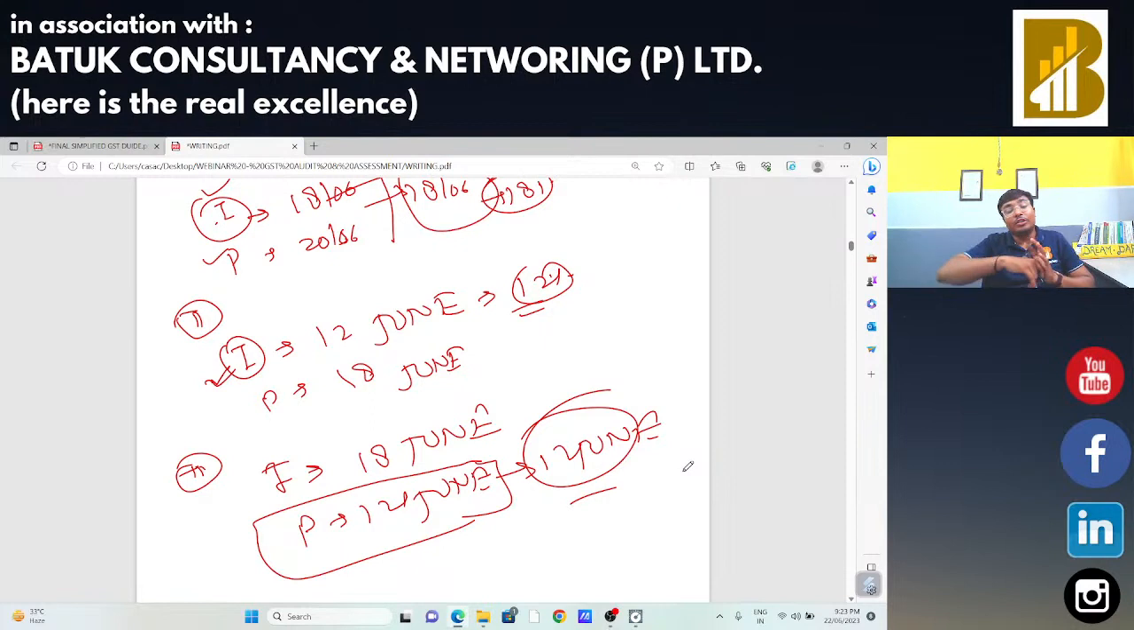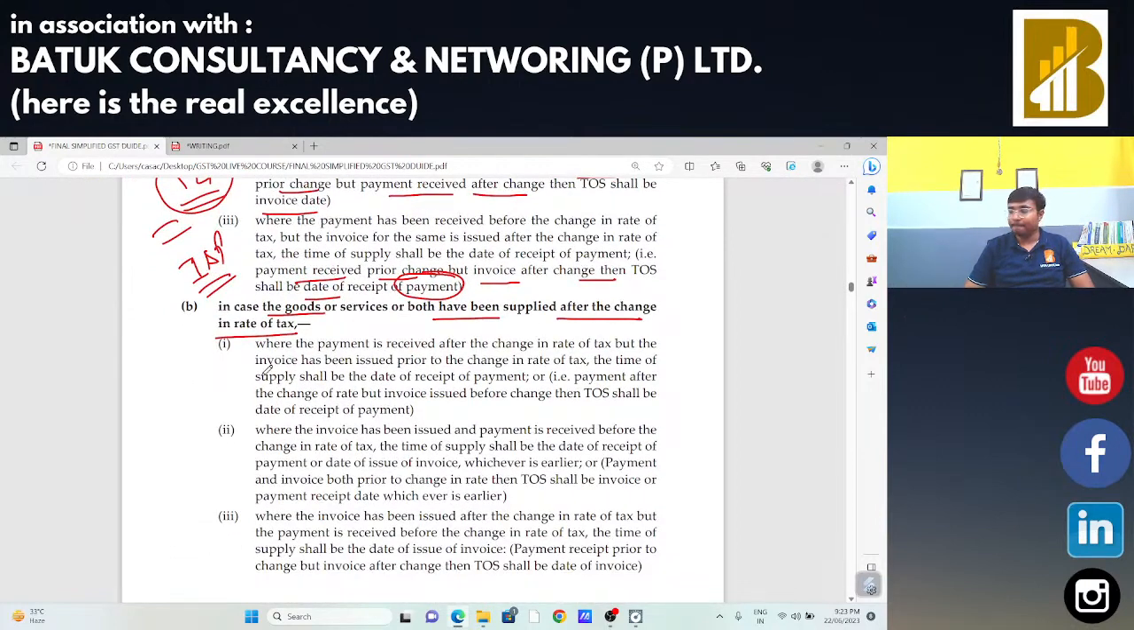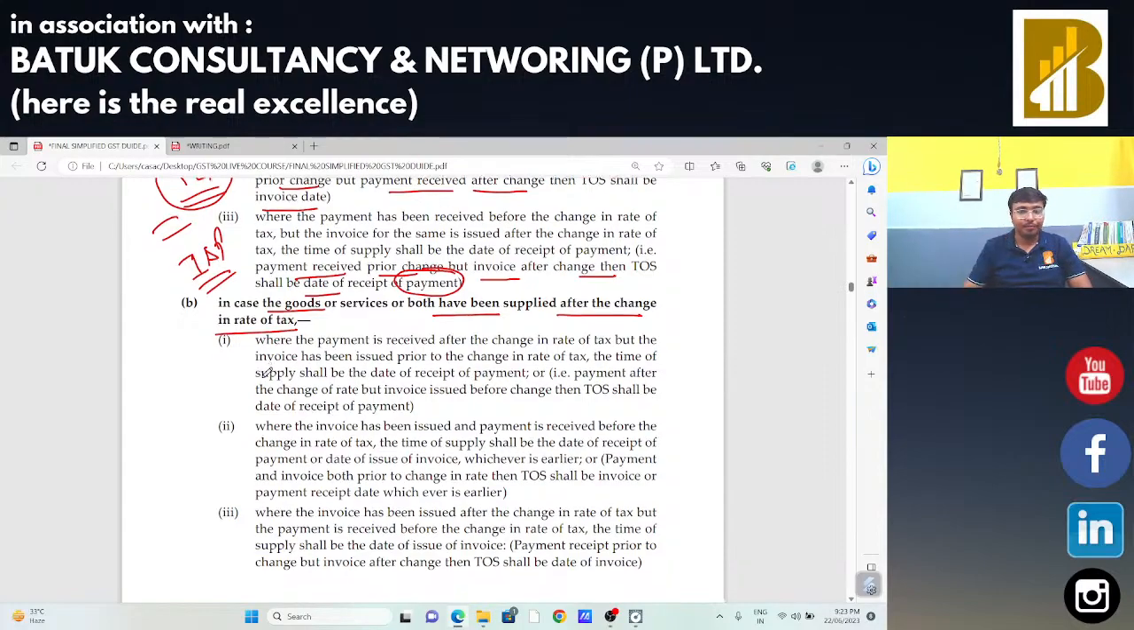In that case, goods are already supplied before the change in rate of tax. Vinod ji, is that okay? And for each and everyone, is that okay? If this point is okay for you, in that case, I can take the next point.